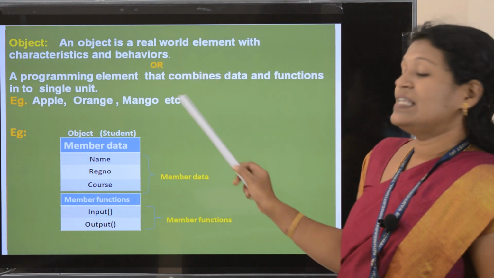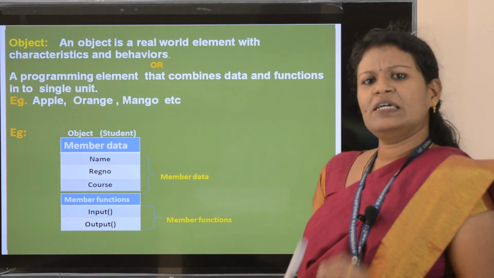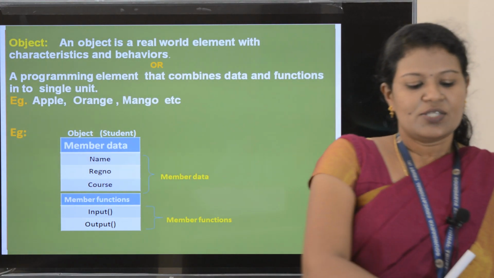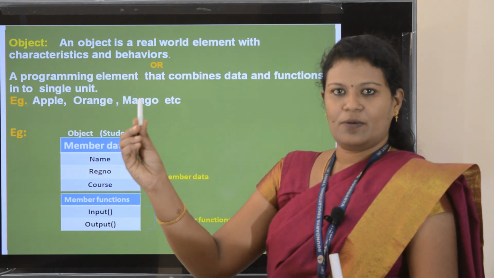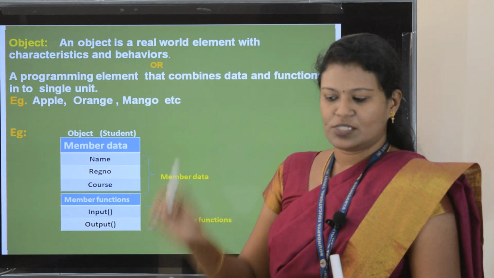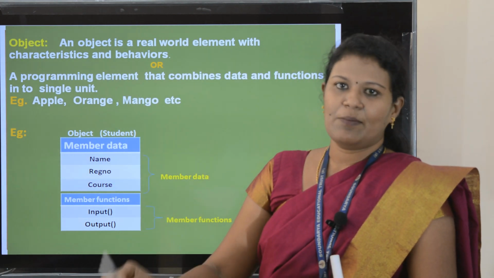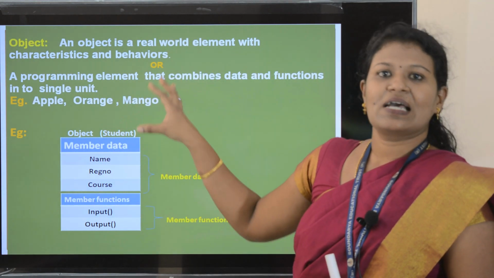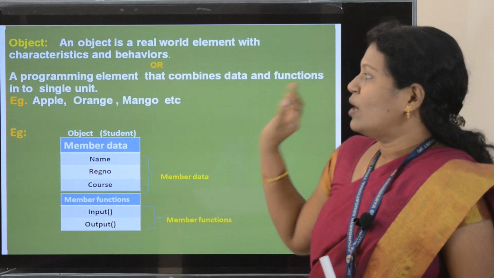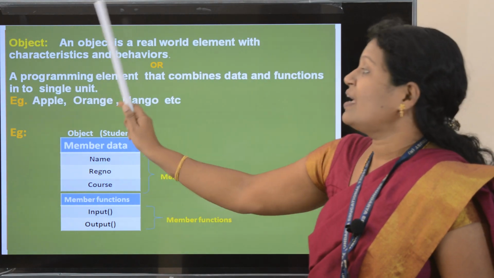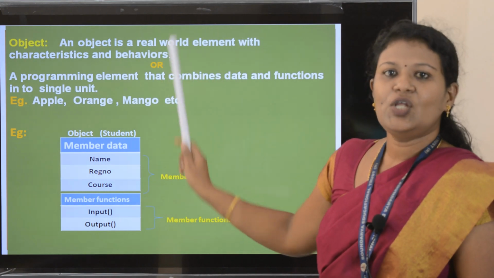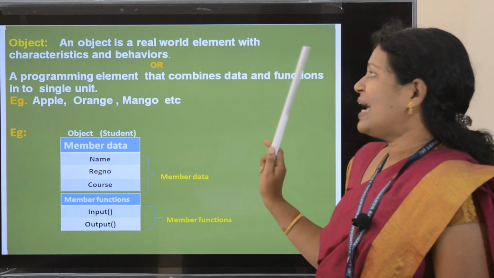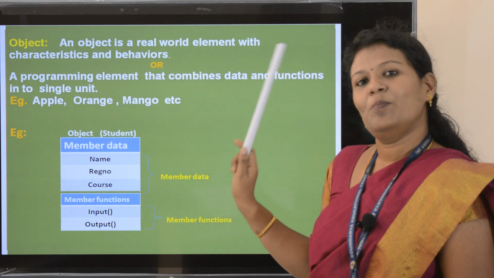Okay, so an object is a real world element. Whatever thing you are taking from the real world, you can consider that as an object. For example, I can call this one chalk. So a chalk piece is an example of an object, or you can take one pen. This is also an example of an object. Even chalk, pen, mango, apple, orange, all these things come under object. Whatever thing you are taking, if it has characteristics and behavior, then you can call it an object. So an object is a real world element having characteristics and behavior.